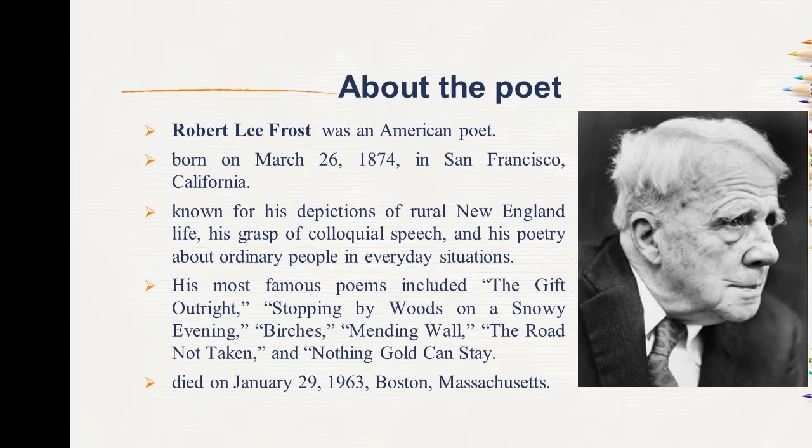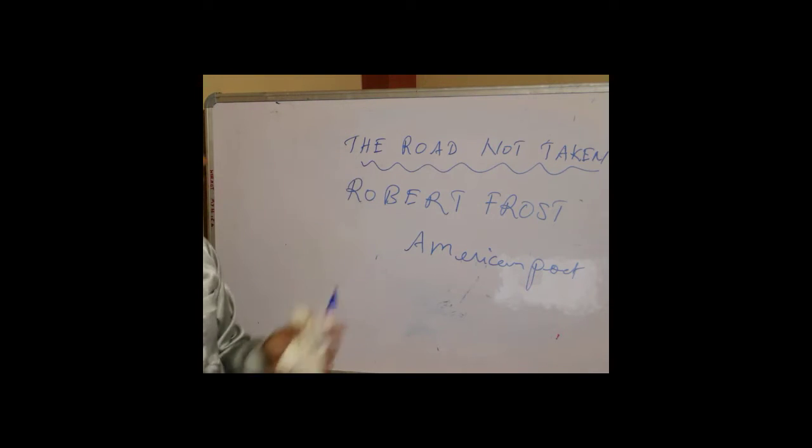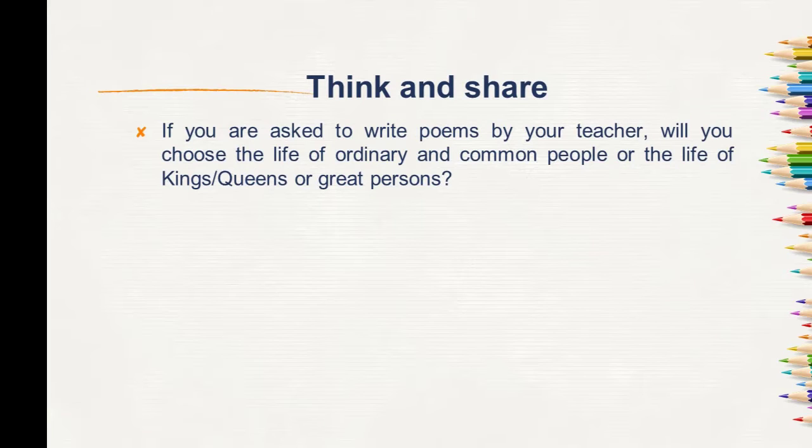We can find that he has written many poems, and some of his most famous poems include The Gift Outright, Stopping by Woods on a Snowy Evening, The Birches, The Mending Wall, The Road Not Taken, which we are going to learn, and Nothing Gold Can Stay. And he died on 29 January 1963 in Boston, Massachusetts. So this is something about the life of Robert Frost, the poet who wrote the poem The Road Not Taken.